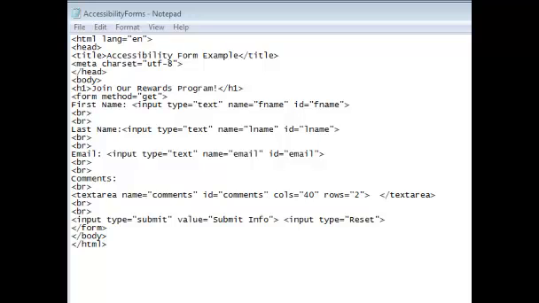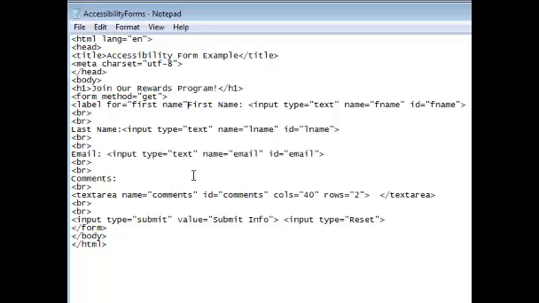At this point, the first thing we want to do is add a label into our form. This is really similar to when we added labels into our table. We're going to put it in the first area that needs to be labeled, which would be first name. I'm going to open a caret and put label, space, for equals, and then in quotes, first name. So this is telling the screen reader that the label it's regarding right here is for the first name to be entered. And then I'm going to close my label after my text.